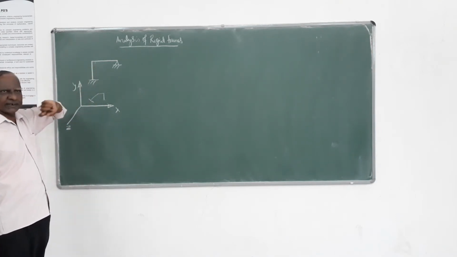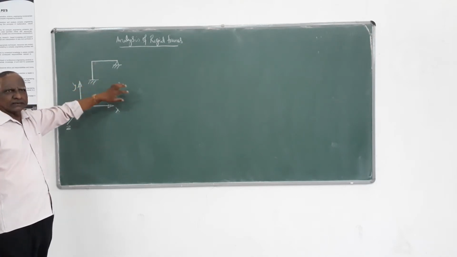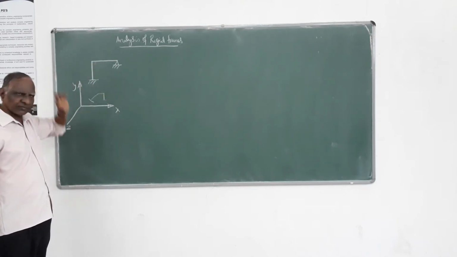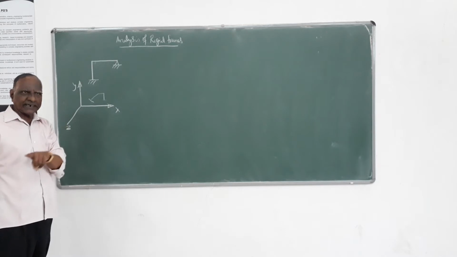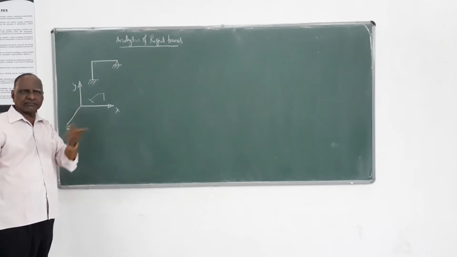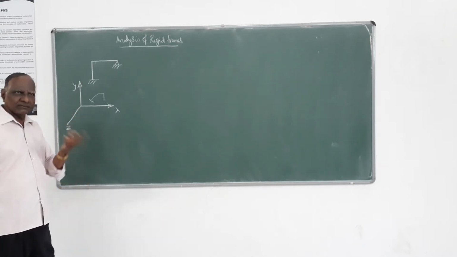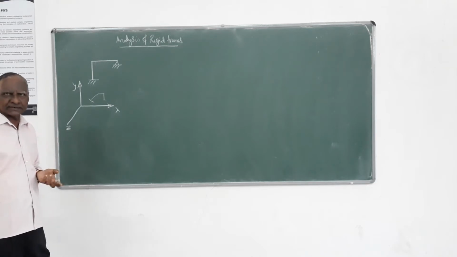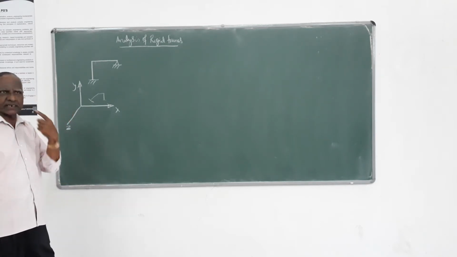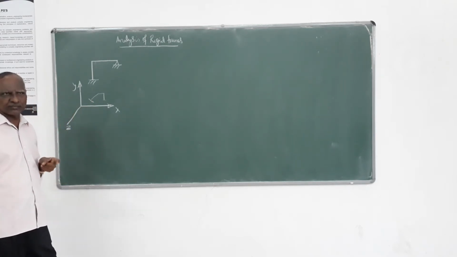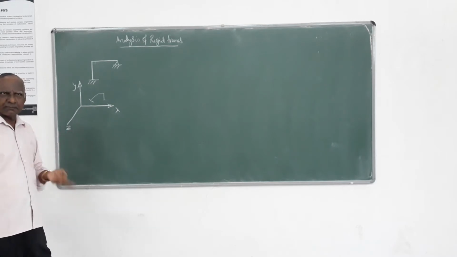So that particular equation we have to apply in the case of frames also. The first equation, sigma y equals 0, is called the sway condition, which we apply only in the case of sway type of frames, as I already told in beams.